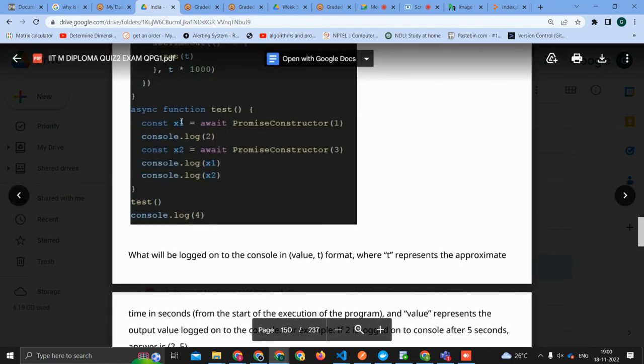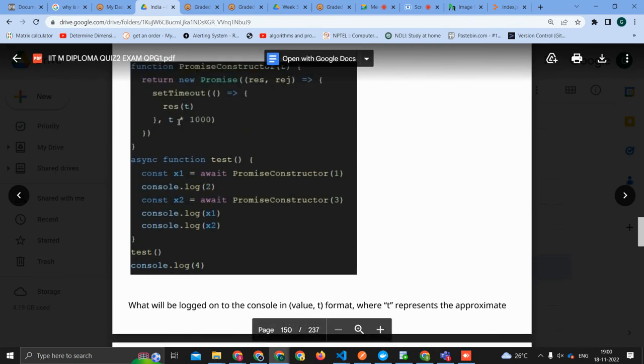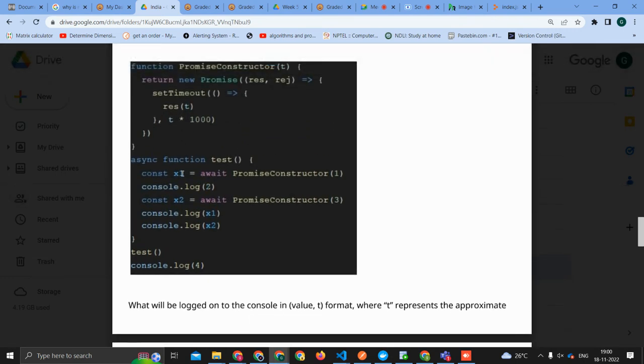The only thing is, because it is async, at the 0th second we will first get 4 comma 0 printed.